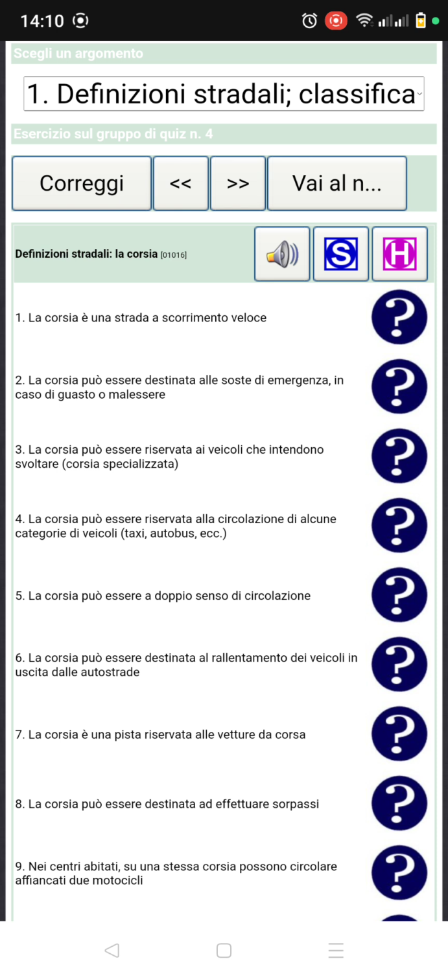So our next lesson will be la corsia, which is the lane. La corsia, which is the lane. So from here I will stop the lesson. Then when we meet again, we will do the lesson on la corsia, which is the lane.